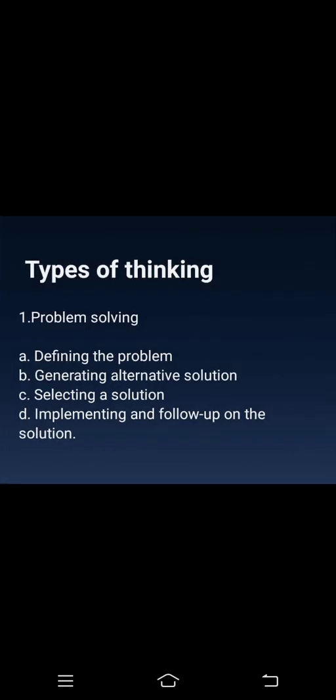There are two types of thinking. One is problem solving and the second is creative thinking. Now these also have sub points. Problem solving has 4 points: defining the problem, generating alternative solutions, selecting a solution, and implementing and following up on the situation. I'll try to explain this a little more.